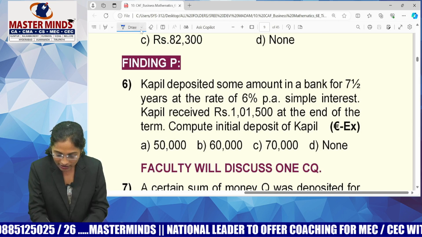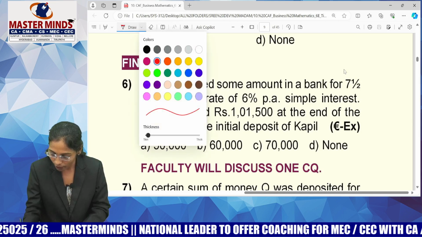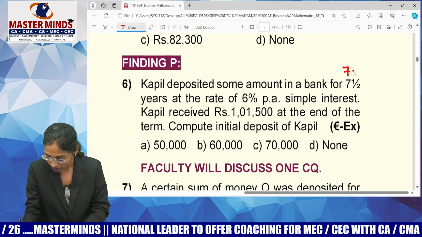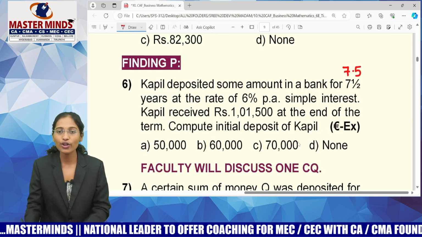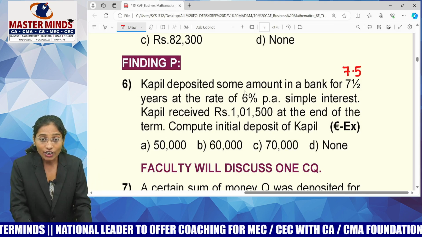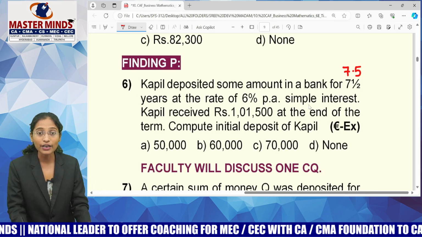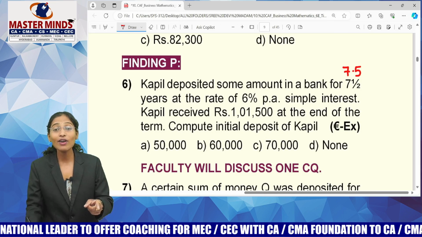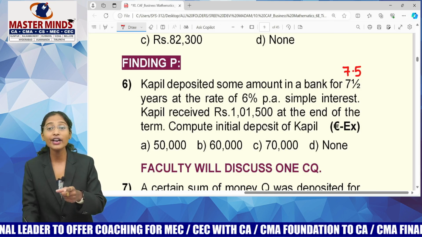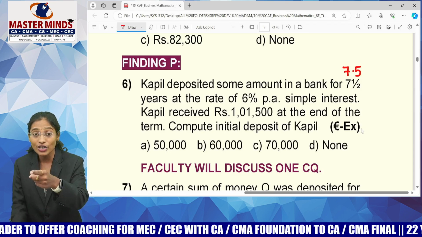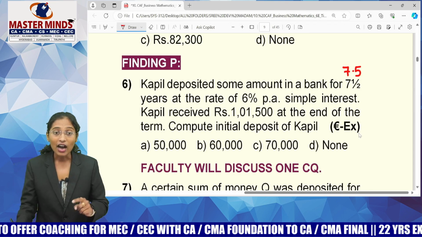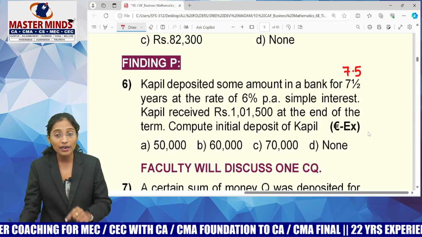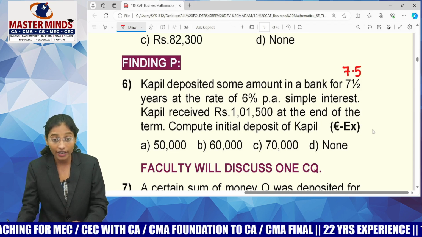Couple deposited some money in a bank for how many years? 7.5. I'm writing 7.5 years, okay. I don't want to convert it into an improper fraction again. At a rate of interest of 6% per annum simple interest. Couple received 1,01,500 at the end of the term. What is your term? 7.5 years. After 7.5 years, couple received 1,01,500.